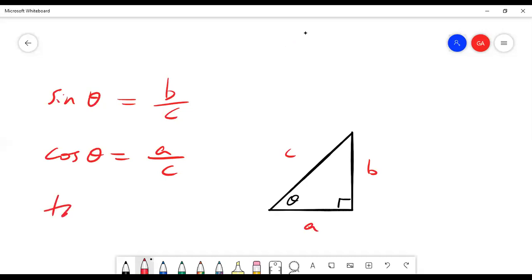And then what is tangent? Anyone? A over B. It's not A over B. That's actually cotangent. But we're going to talk about the co-functions. B over C. Okay, no, that's sine. B over A. B over A, good. So there are only 6 possibilities, right?